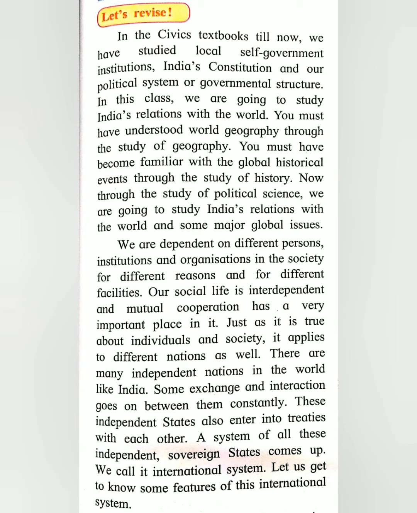Then as we grow, we are dependent on banks and insurance and factories, and therefore we are constantly dependent on each other. Our social life is interdependent, and mutual cooperation has a very important place in it. So we are dependent on each other, and it has an important place.